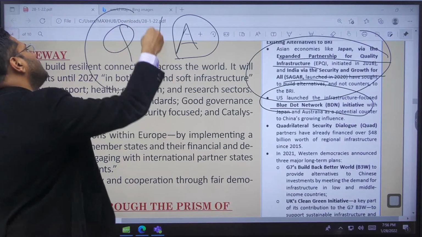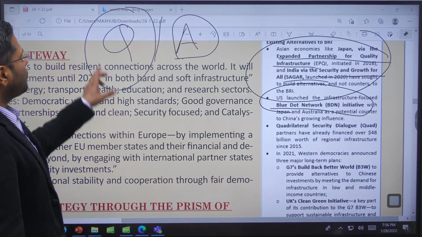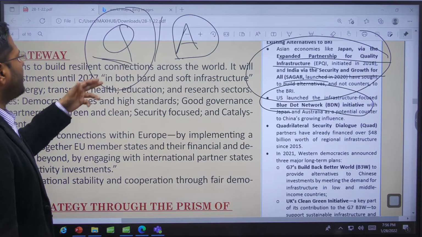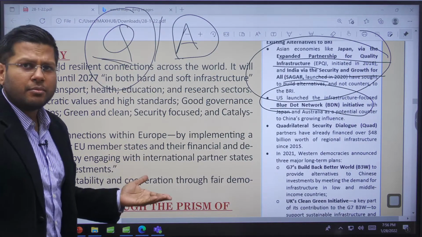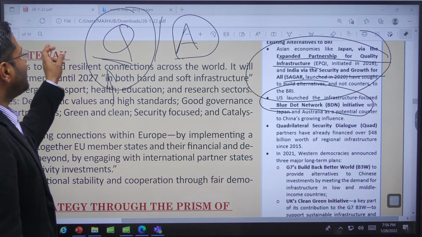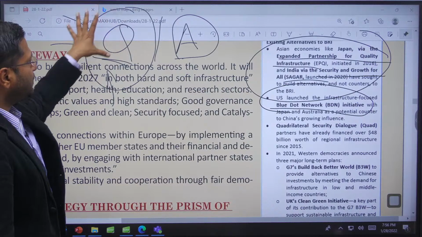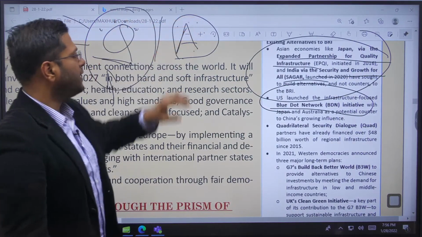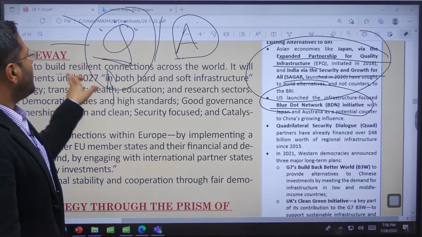Quad is a geostrategic alliance. They not only speak of military alliance, they also speak of exchanging modes of energy infrastructure, cleaner modes of energy development, strategies, defense, right? A lot of other things are also a part of Quad. So this is not a military alliance, Quad, but AUKUS definitely is a defense alliance.